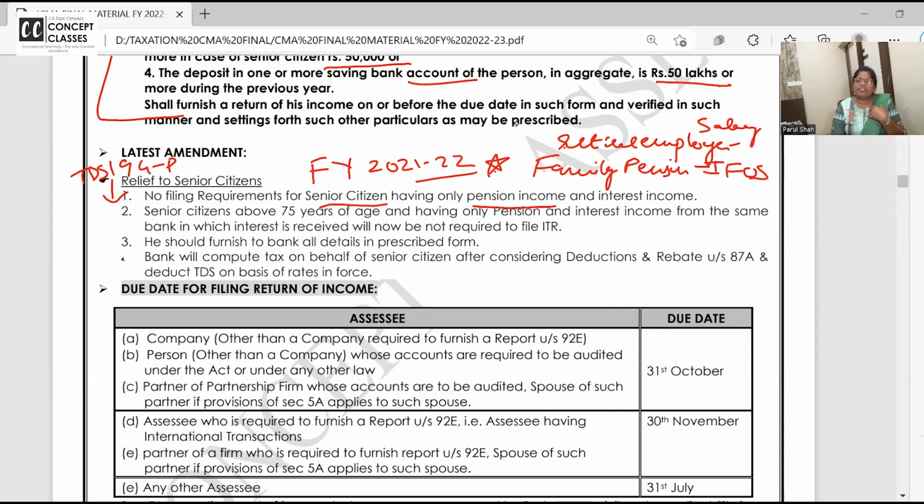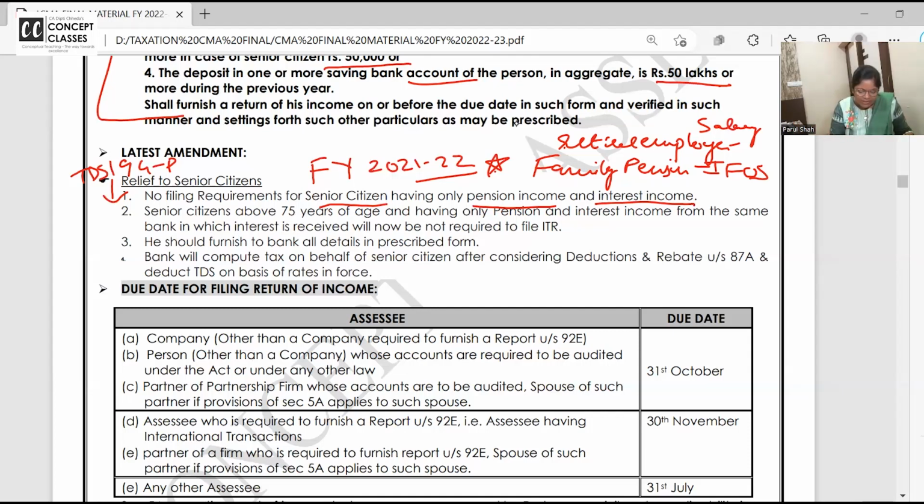But if I receive pension for myself, even if I retire, it's income from salary, because the reason I'm getting pension is the employer-employee relationship. Ma'am, will standard deduction be available on pension? Absolutely. How much? 50,000 rupees. So suppose you are a senior citizen receiving pension in the bank account. Your employer is putting money in the bank. In the same bank, you make FDs, and FD interest is coming. You don't have any other income.